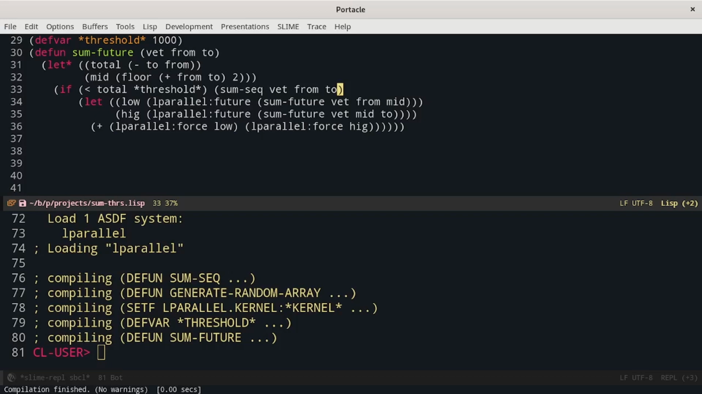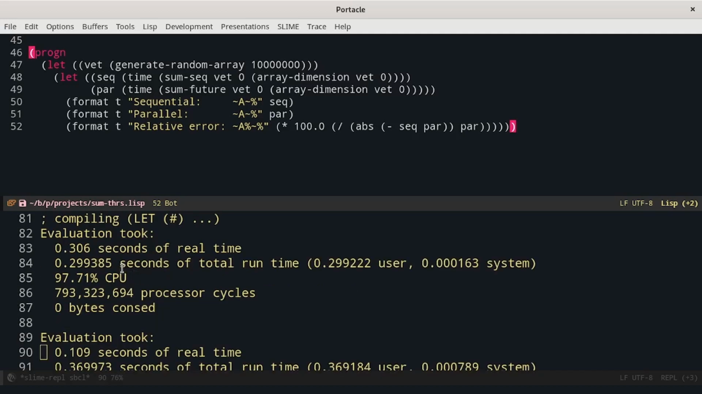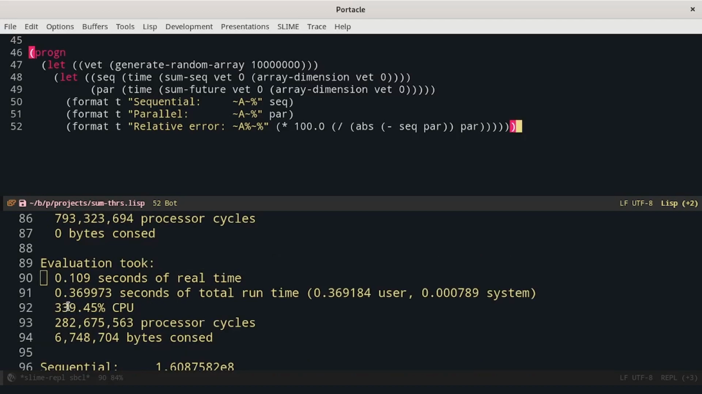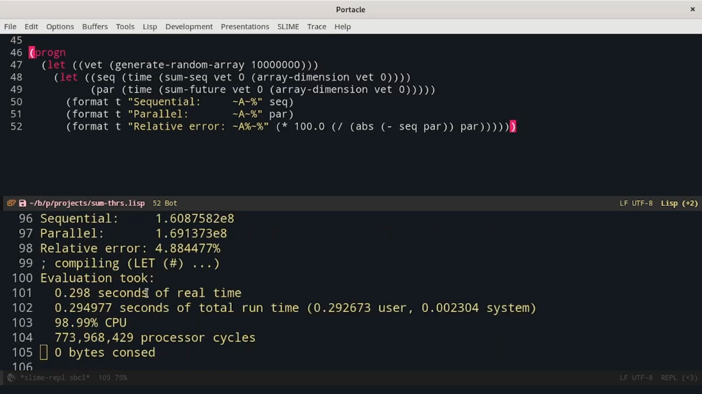Now we can compare the performance of sum-future with sum-sequential. To do this, we generate a really big array, and then we measure the time that we need to run sum-sequential and sum-future. We can see that the first one needed 0.3 seconds, while the other 0.1. The first one used just one CPU, while the other used 4 of them. We can run the same algorithm more times, and we can see that the result is quite consistent.